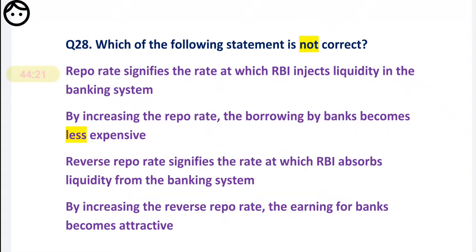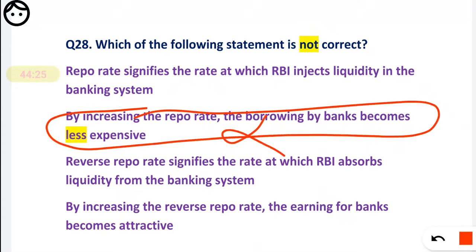So we have to find the wrong one here. The wrong one is the second statement. It will not be less expensive, it will be more expensive. Okay, we have discussed all the statements.